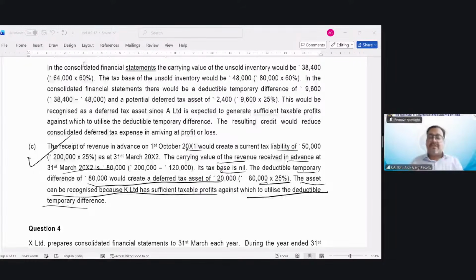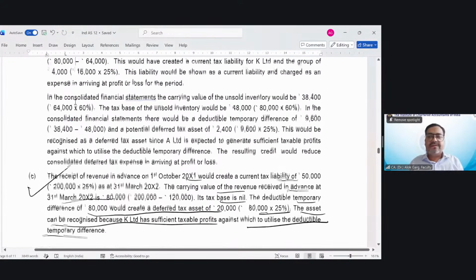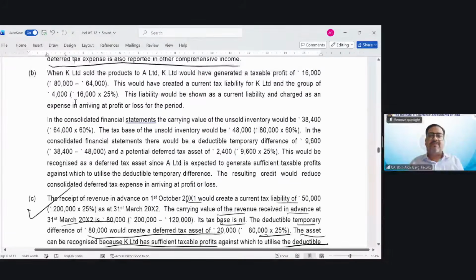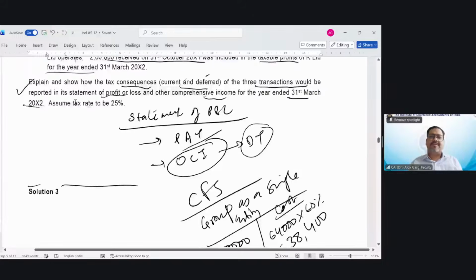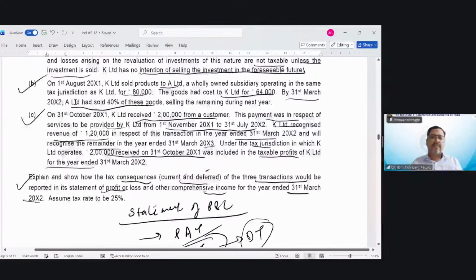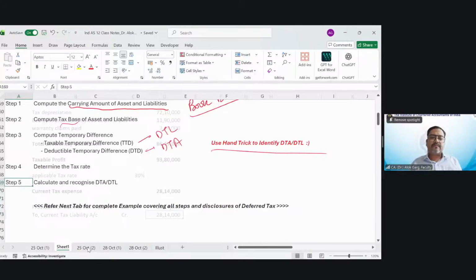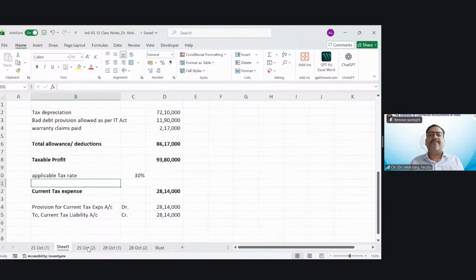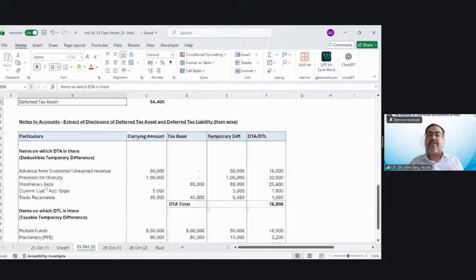So friends, we discussed these three situations of deferred tax and current tax, right? Three situations of deferred tax largely, through question number 3. Now let's go to the concept again, and we'll discuss. And friends, with this comprehensive example, we'll do practice of deferred tax asset.